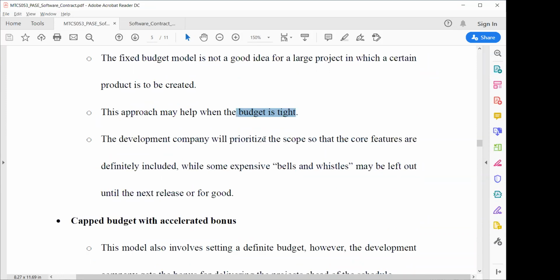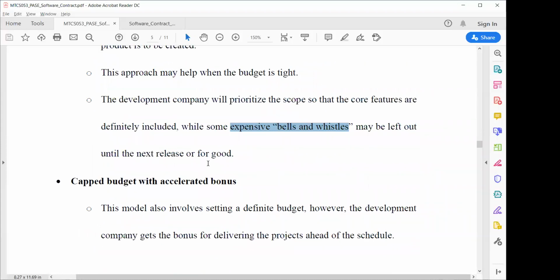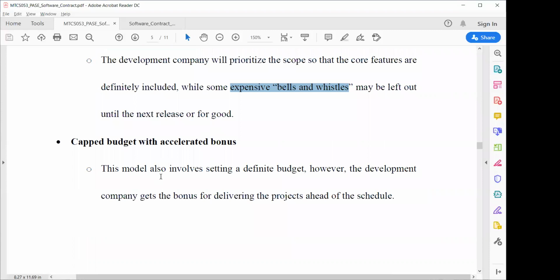The development company will prioritize the scope so that core features are definitely included. So core features will be in the software, while expensive features should be left out if they are not fulfilling the project. The next model is a capped budget with accelerated bonus.